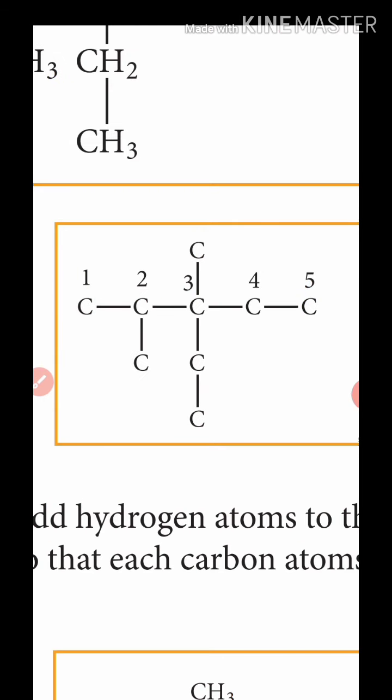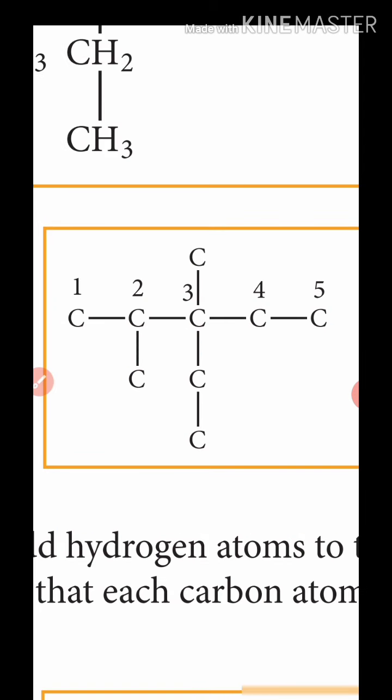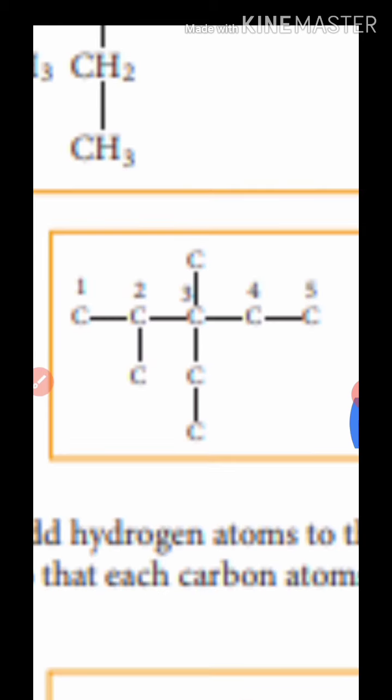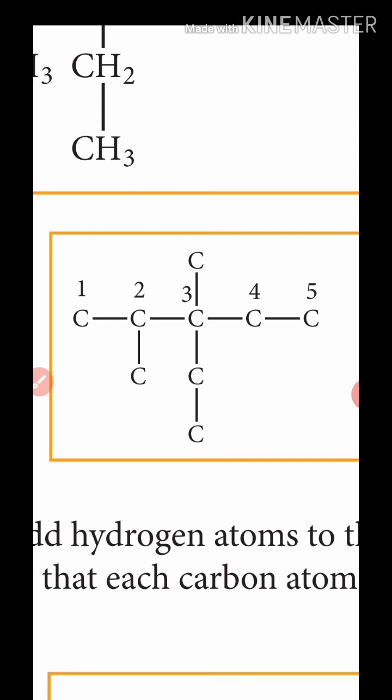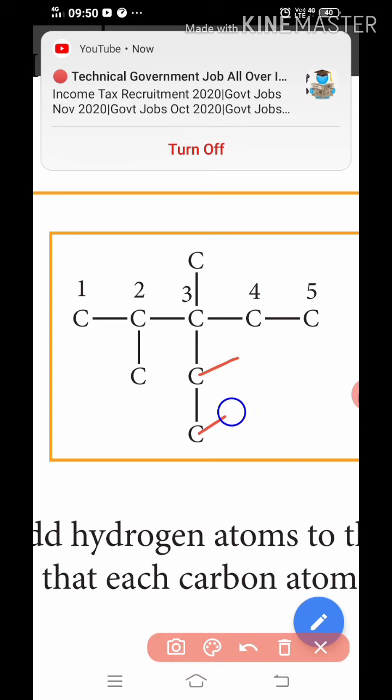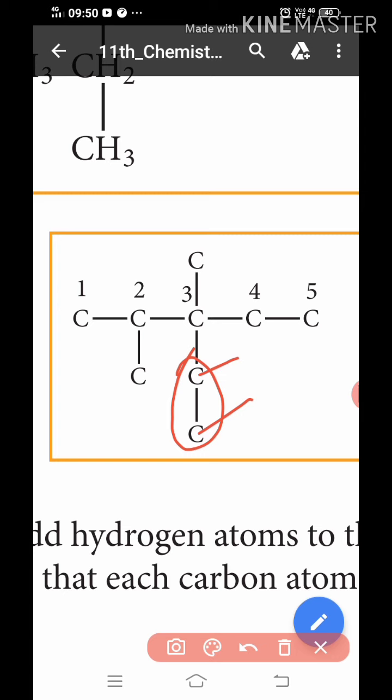Okay, an ethyl group is attached to carbon 3 and 2 methyl groups are attached to carbons 2 and 3. So the ethyl group is on carbon 3, a methyl on the second place, and another methyl on the third place. So 1, 2, 3, 4, 5. The third place has both the ethyl and methyl group.